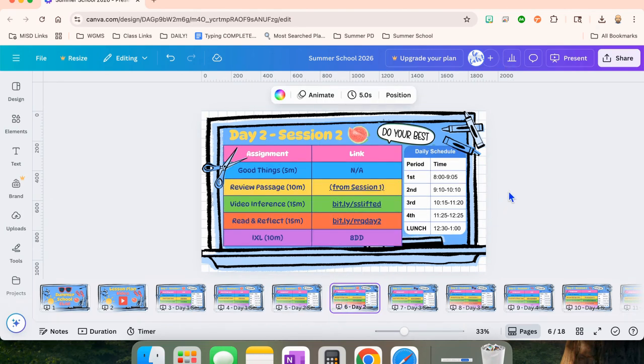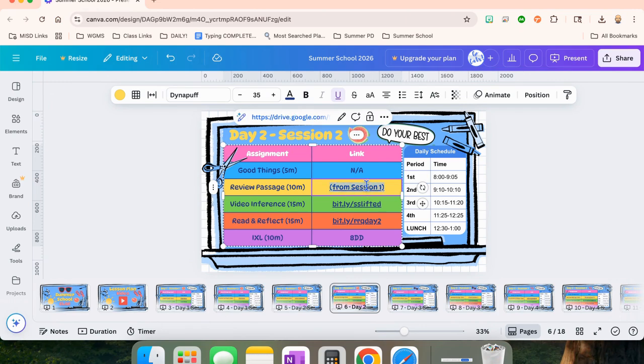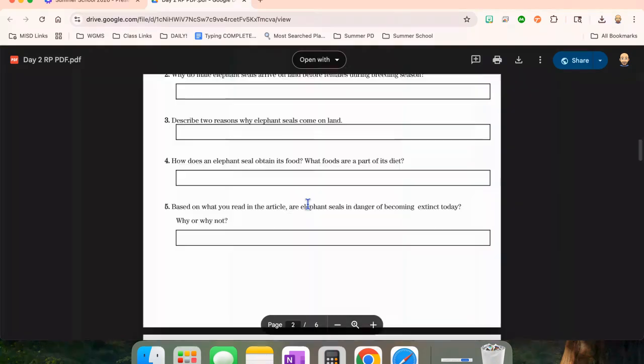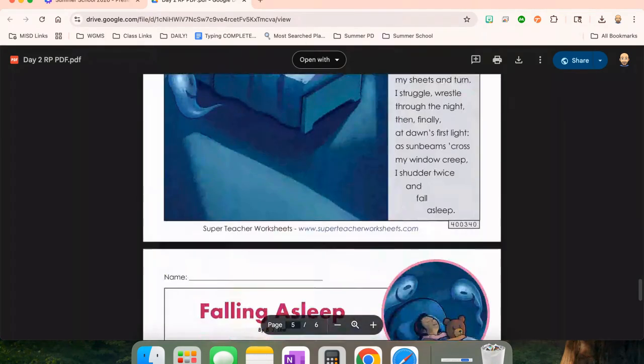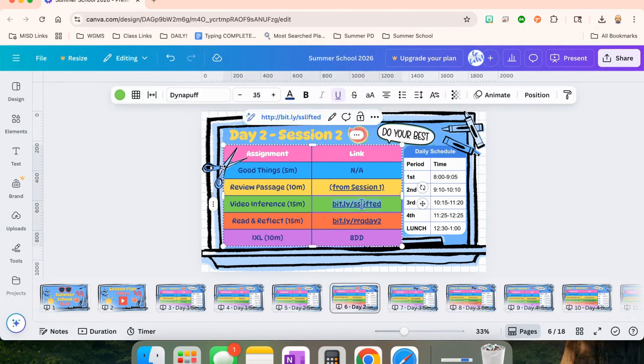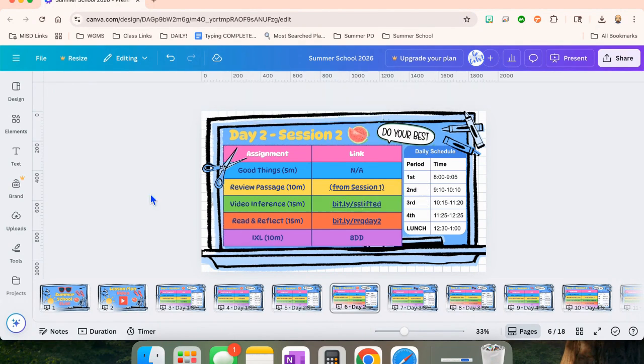And day two, session two, we're going to do good things. We're going to review the passage that they did in session one with their previous teacher. Okay, if you click on here, this will open it up for you to have up there at the front, and you can read it together and then answer the questions together. That's the basic idea, going over it together. Then they are going to do a video inference. Okay, once again, you saw video inferences earlier by following that bit.ly. Then they're going to do a silent reading for 15 minutes and fill out these reflection questions, and then IXL for that as well. And after that, the same thing.